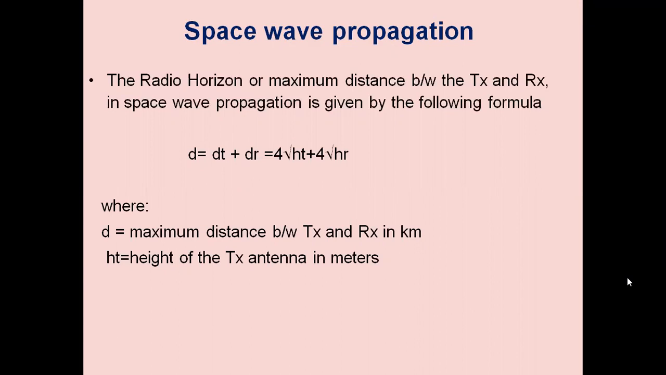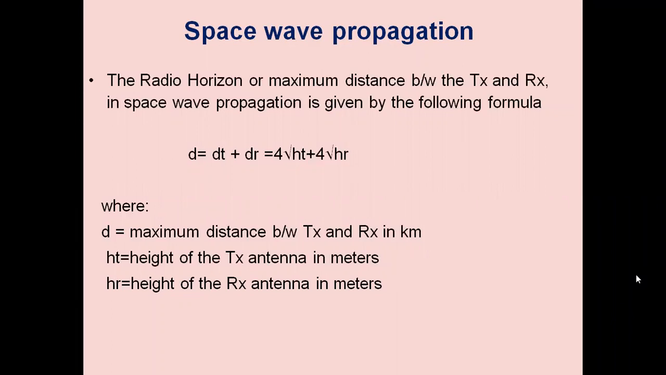ht is the height of the transmitting antenna and hr is the height of the receiving antenna. Both should be in meters. If they are in meters, using this formula 4 root ht plus 4 root hr, we get the value d in kilometers. So the radio horizon of an antenna is given by an empirical formula, 4 root ht plus 4 root hr.